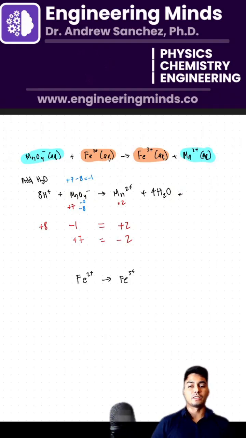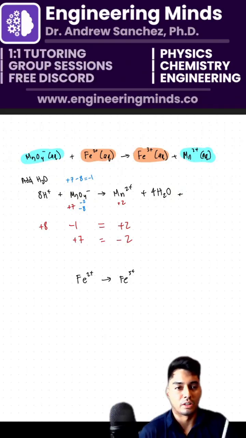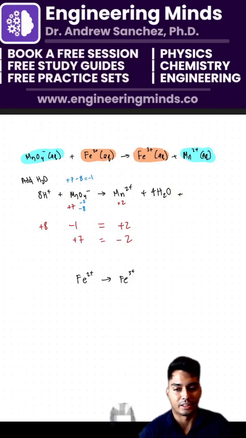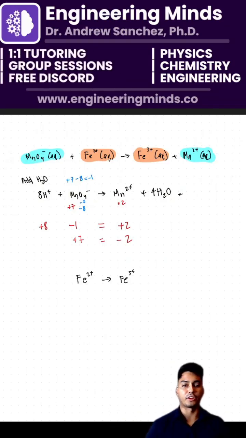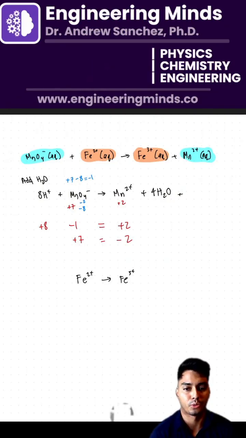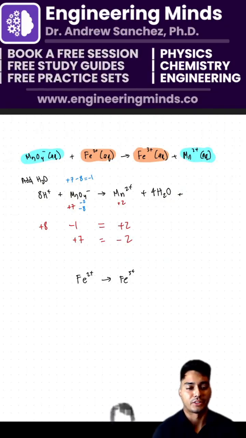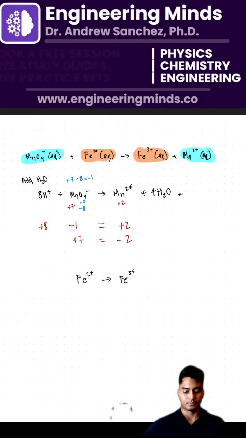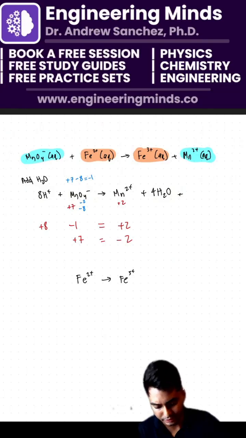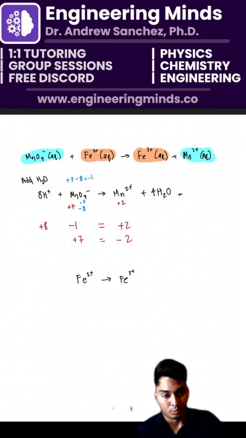So how many electrons do I need to add, and do I add them to the left-hand side or the right-hand side? And how many do I need to add? If I got plus 7 on the left and minus 2 on the right, how many electrons do I need to add so I can balance that out here? Okay, how many electrons?